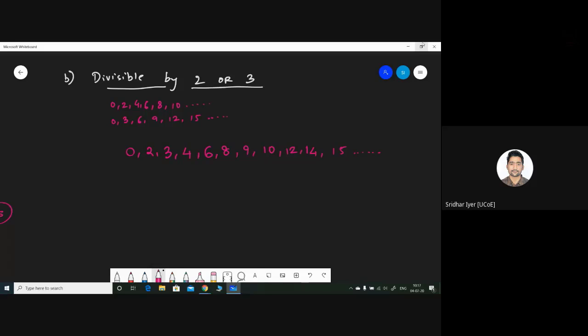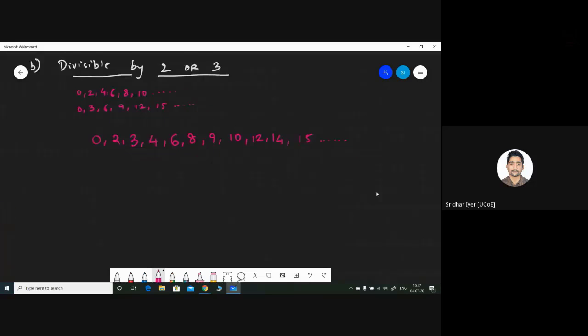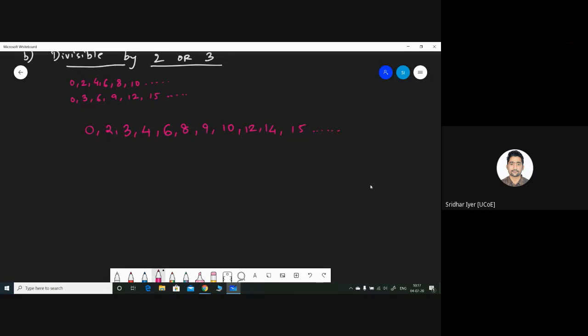So how to construct the diagram? So how come prime numbers? 4 is not a prime number, right? Even 6 is not prime. So how to create a diagram for this? It's basically we are combining both the lists. Simple, right? So the diagram could be drawn in the same fashion.